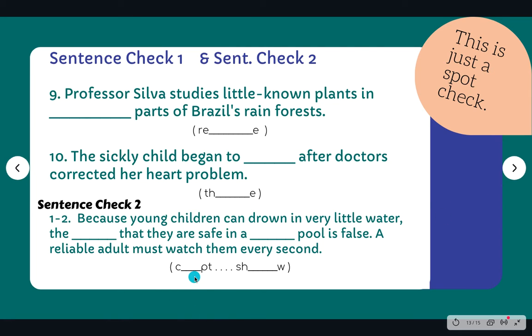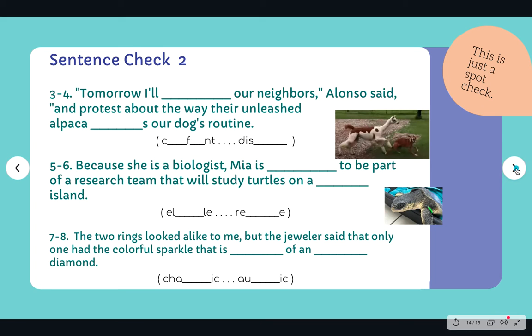And these are your hints. All right. 3 and 4. Tomorrow I'll something our neighbors, Alonzo said, and protest about the way their unleashed alpaca blanks our dog's routine. So the first word, I'll something our neighbors, it means I'll go talk to them, I'll tell them about a problem, right?